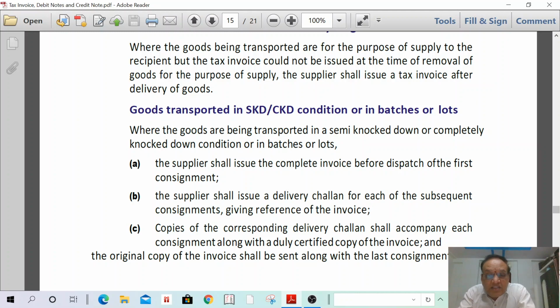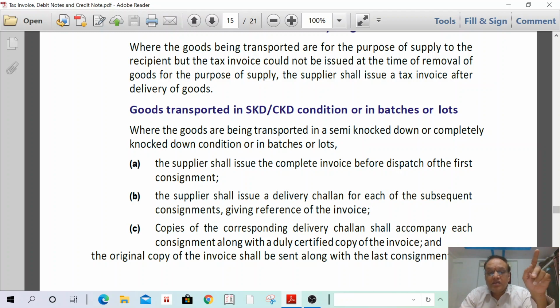And the third one, copies of the corresponding delivery challan shall accompany each consignment along with a duly certified copy of the invoice. Suppose the second transportation is there, the corresponding delivery challan shall accompany the consignment along with the duly certified copy of the invoice. Already the invoice has been issued, that copy of the invoice shall be duly certified and furnished along with the delivery challan. First, the supplier shall issue the complete invoice before dispatch of the first consignment. In subsequent consignments, he shall issue a delivery challan giving the reference number of the actual invoice number.